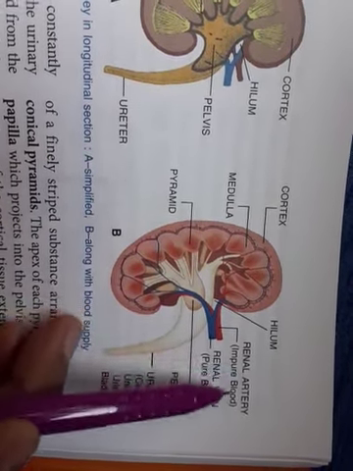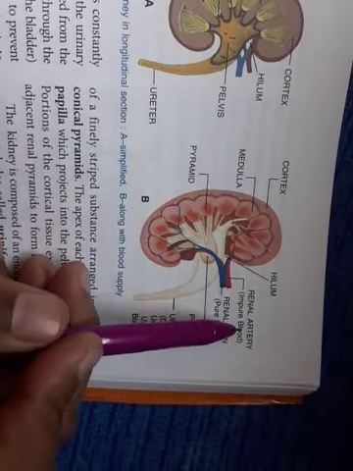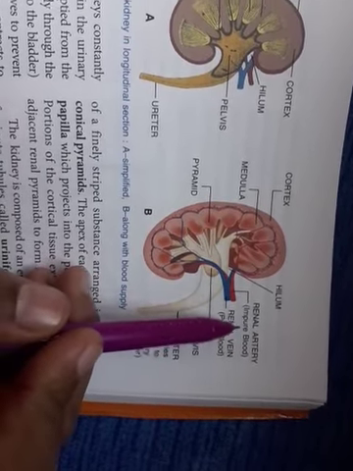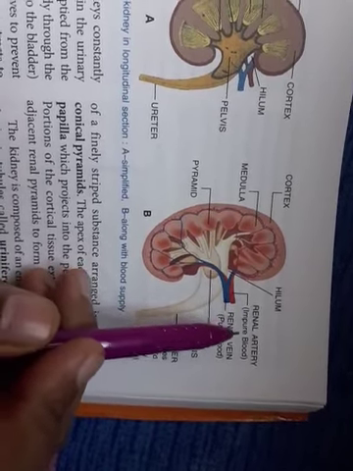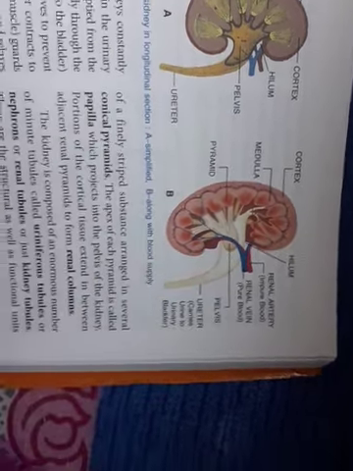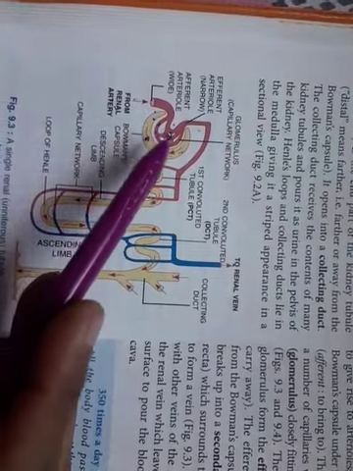So this impure blood is nothing but... Now arteries are generally carrying which kind of blood? The oxygenated. But here, the impure blood implies the presence of urea and other salts which are harmful for the body. So this blood enters the kidney from the renal artery. Okay, so when it has entered, we will be seeing the setup over here.